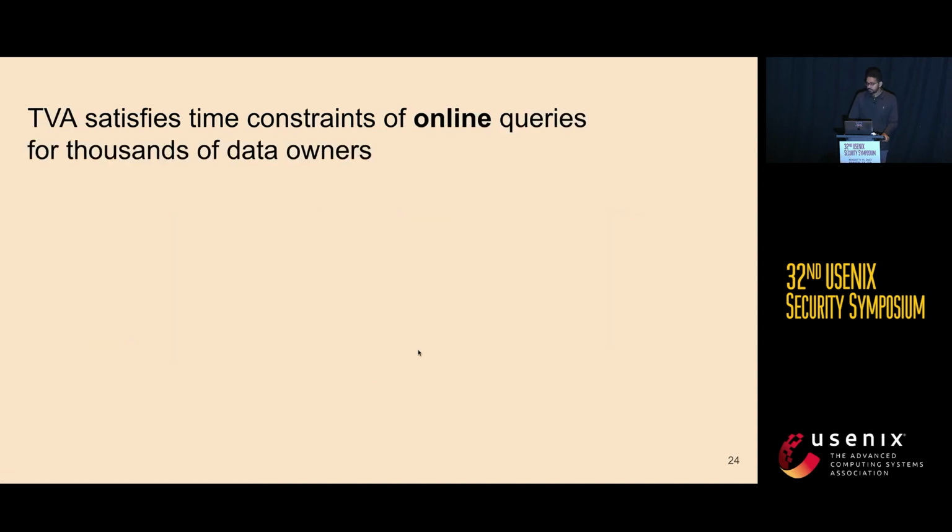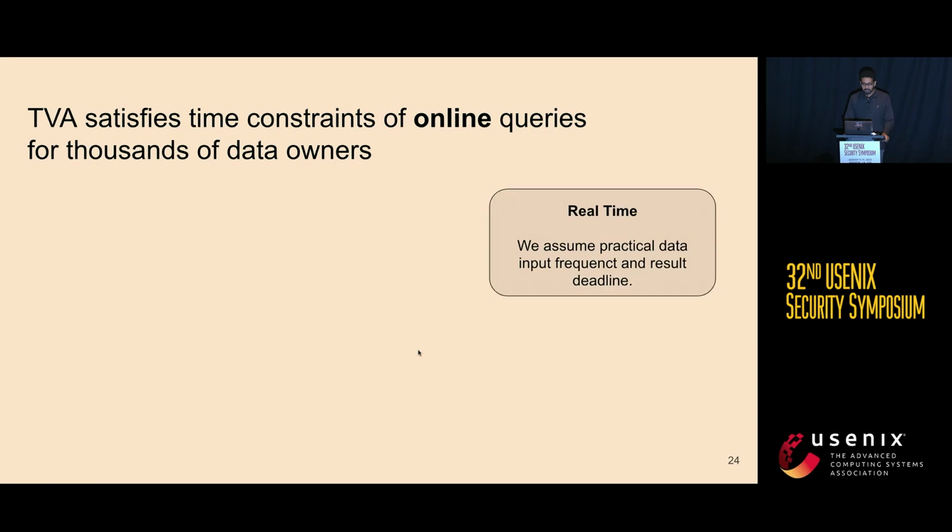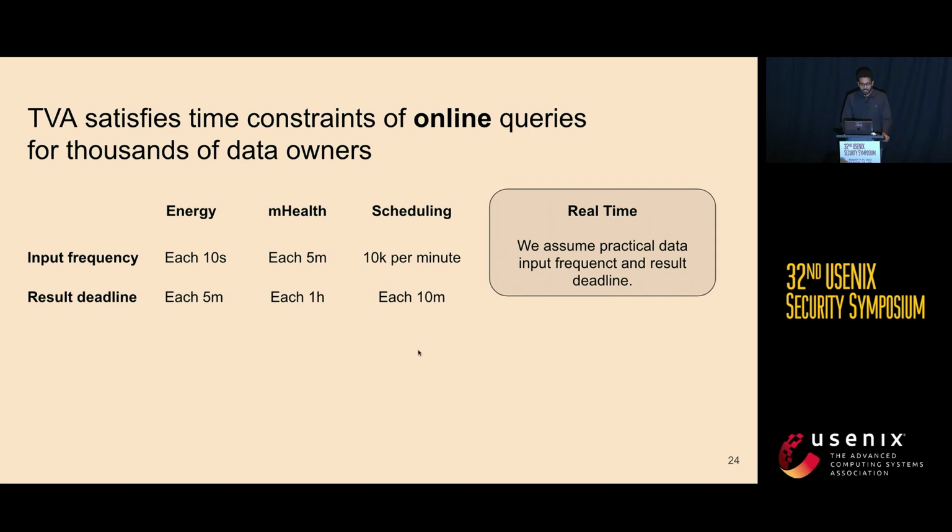We evaluate TVA with three applications from different domains: energy monitoring, mobile health, and resource scheduling. TVA can execute these queries in online mode. What does this mean? We have multiple data sources, each one emitting some data, and then over different periods, we are doing some analytics. Depending on each application, we have assumed a practical input frequency and also a result deadline. For example, for the energy one, we require that users emit data every 10 seconds, and we have a window of doing analytics of 5 minutes.